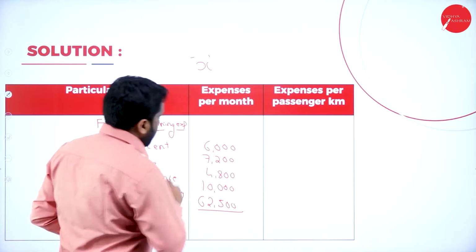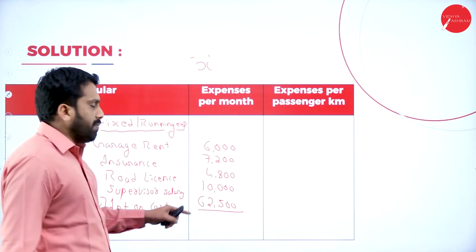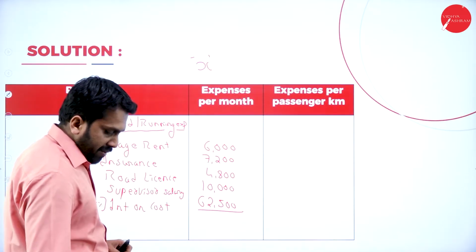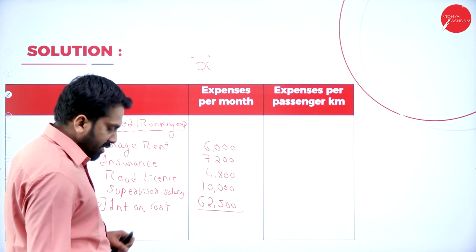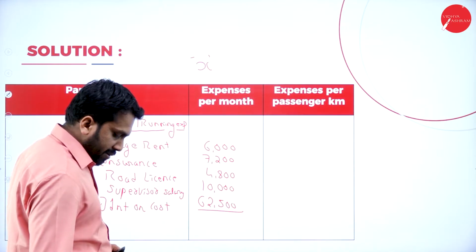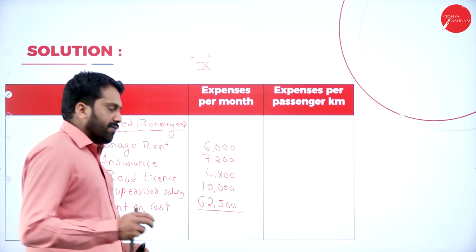So what is the total now? We'll add everything. 62,500, it is per annum. Why? Because everything we are calculating per annum only. 62,500 plus 10,000 plus 4,800 plus 7,200 plus 6,000. So it will be 90,500.